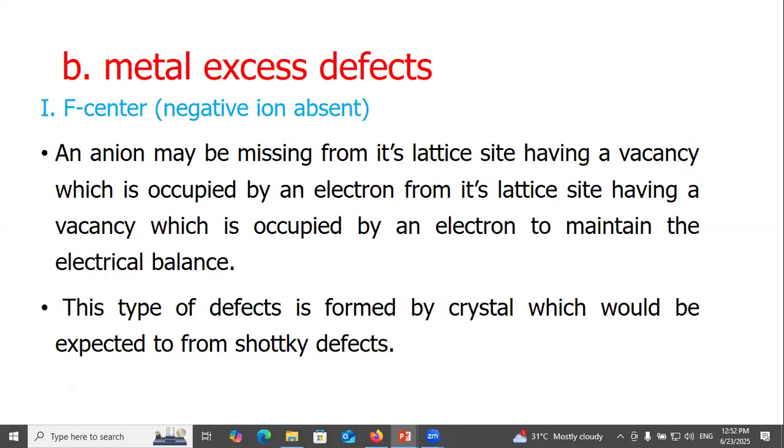Metal excess defects. F center, negative ion absent: an anion may be missing from its lattice site, leaving a vacancy which is occupied by an electron to maintain electrical balance. This type of defect is formed by crystals which would be expected to form Schottky defects.